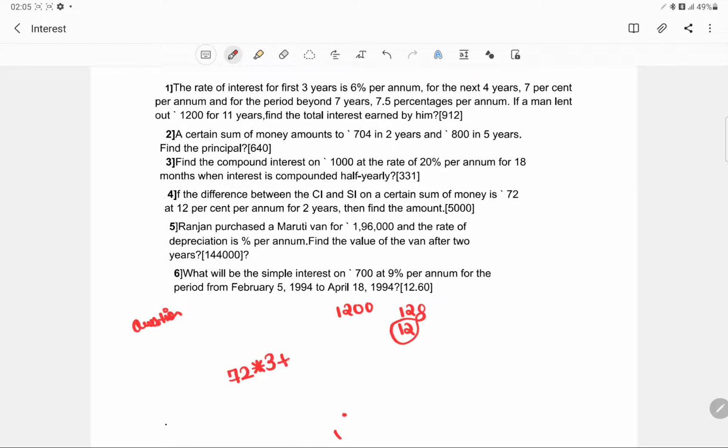In similar lines, 7% is 84 for the next 4 years. And then we have 7.5%, that would be 90 for the next 4 years.